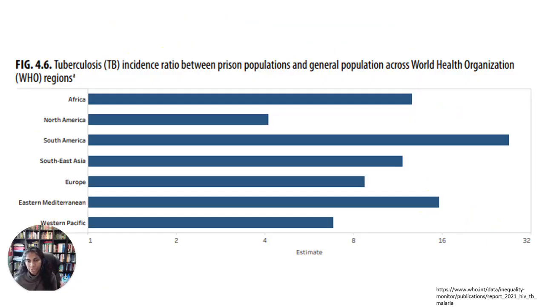And then there's an important burden of TB that's carried by people who are in prisons, especially in certain countries in the former USSR: Azerbaijan, Kyrgyzstan, the Russian Federation, and Ukraine. People in prisons there are more than 20 times more likely to be reported to have TB than the general population.